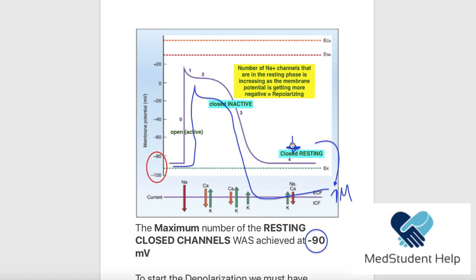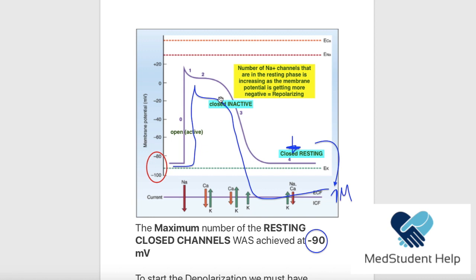Now, when we apply the sodium channel blocking drugs, the number of the available resting phase sodium channels is going to decrease because some of them are blocked by the drug, right? And the number that is available to start a new depolarization is small, so we can't start a new depolarization. So we have to achieve a higher number of the sodium channels, even in the presence of the drug.